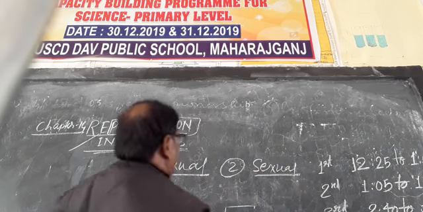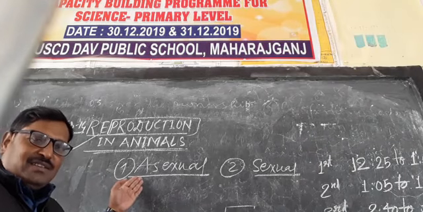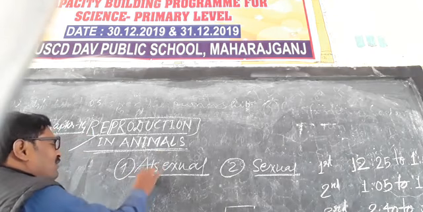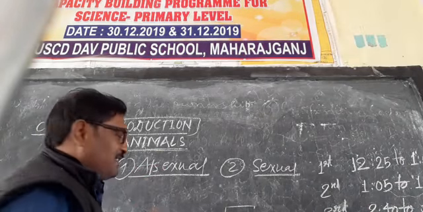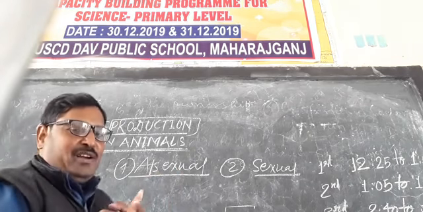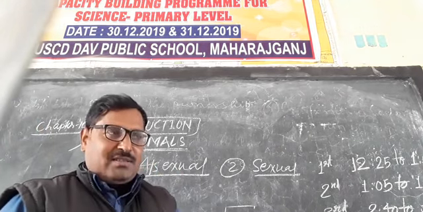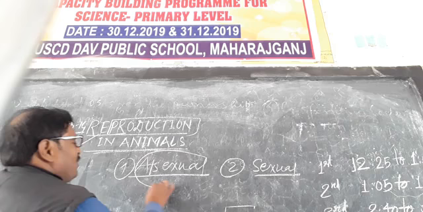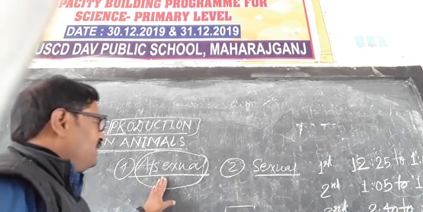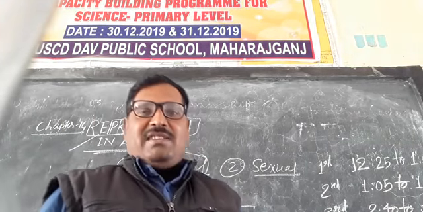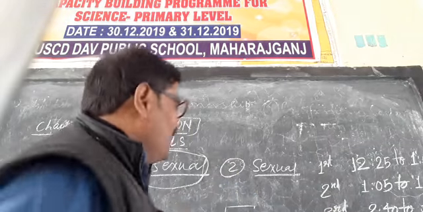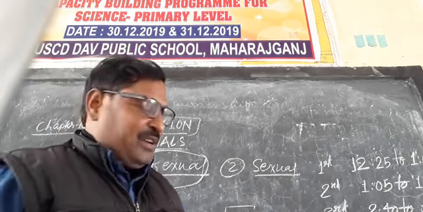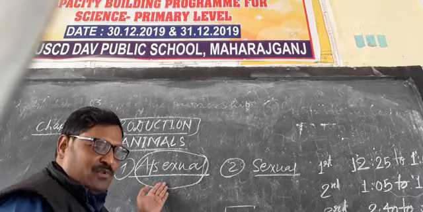As its name says, asexual has the prefix A before the word sexual, meaning without the involvement of two parents, two gametes. So we can define asexual reproduction as that type of reproduction in which there is no involvement of two parents, two gametes.